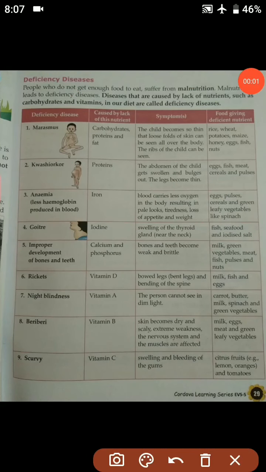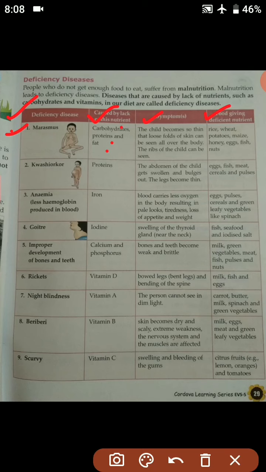Students, now moving on to this table. Here certain deficiency diseases are given along with the causes, symptoms and food giving the deficient nutrient. The first one is marasmus. The first deficiency disease we are going to understand is marasmus, and it is caused due to the lack of carbohydrates, proteins and fats in our diet. If a child lacks proper nutrients such as carbohydrates, protein and fats in the diet, then he or she will suffer from marasmus.